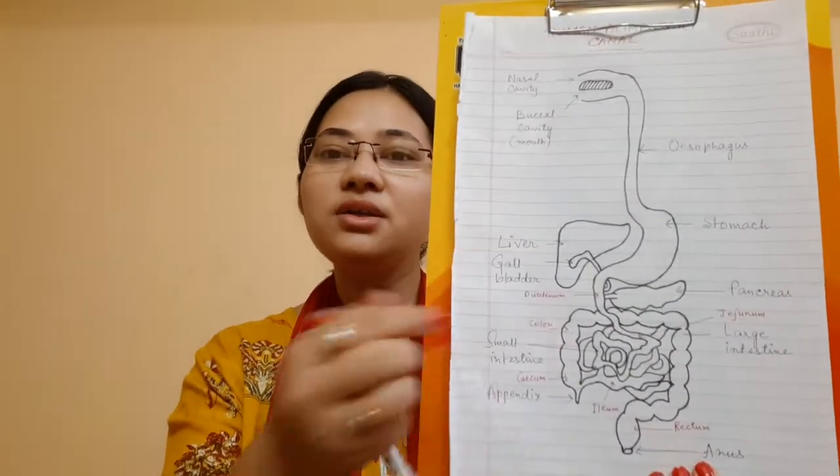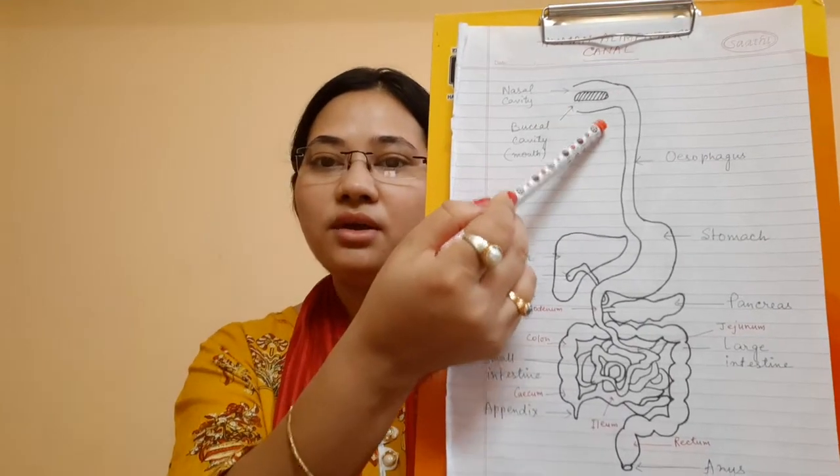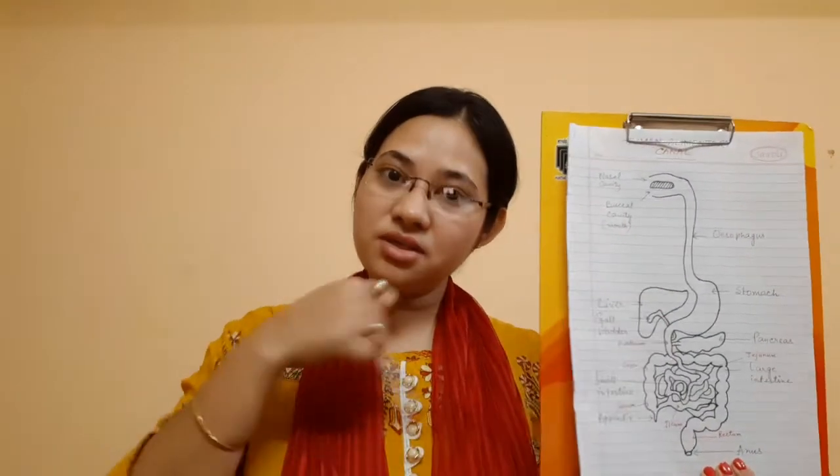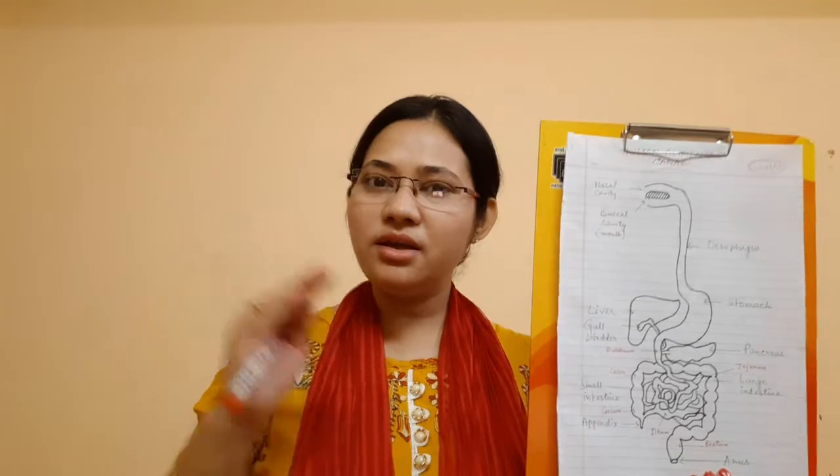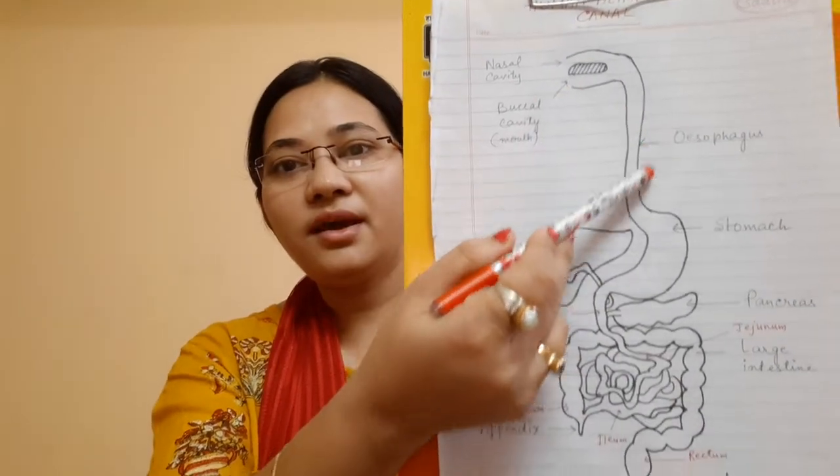The human alimentary canal begins with the mouth and ends at the anus. And you'll be astonished to know that this organ is present inside our body, but when it is stretched, it may reach about 9 meters. Can you believe? 9 meters, or 29 to 30 feet. So it is quite long, but it is condensed inside our body. It starts with the mouth and it ends at the anus.